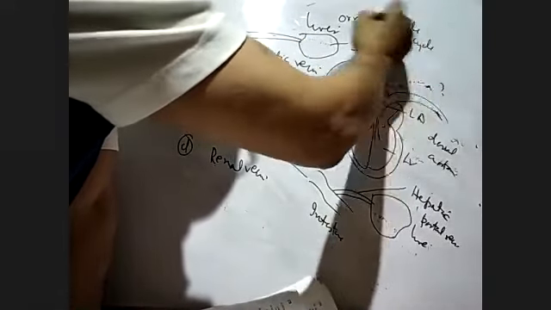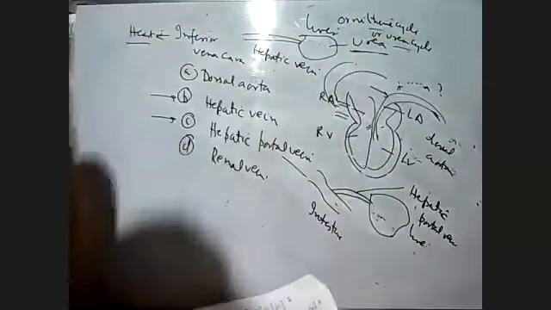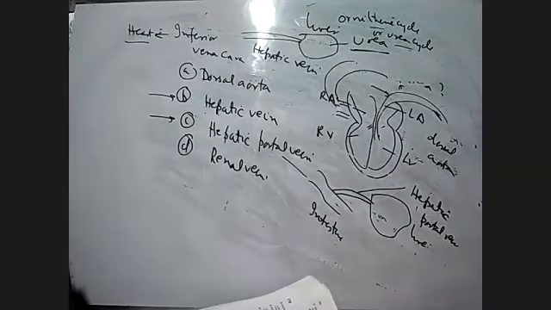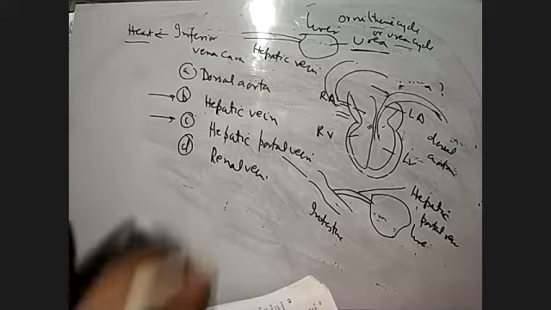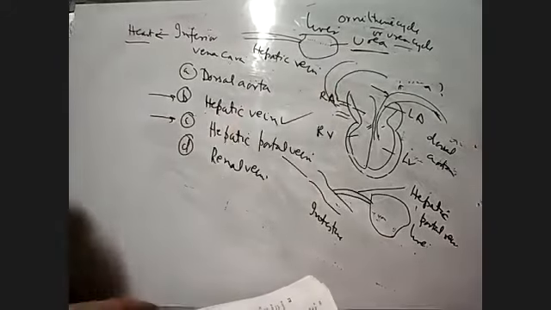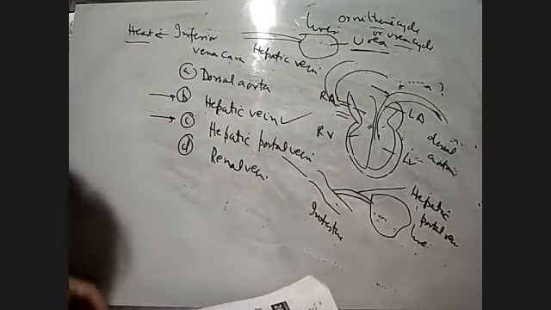From the liver, urea is taken by the hepatic vein. So the answer will be hepatic vein. This is a very, very important question. Next question now.